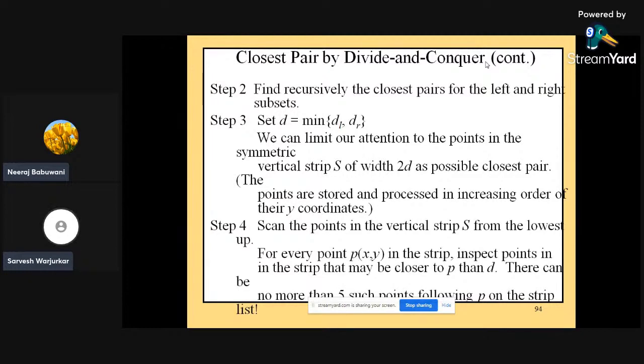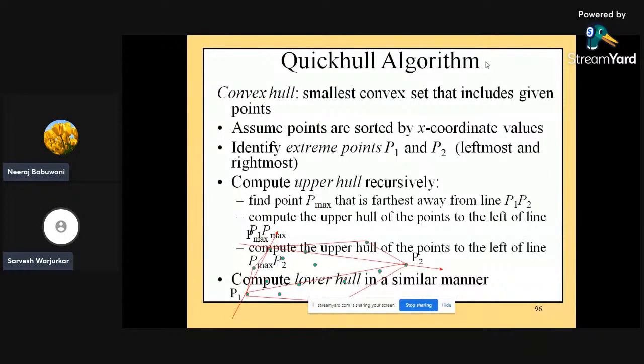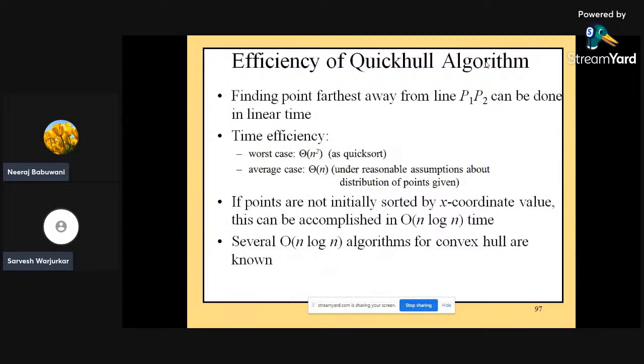Next there are the closest pair algorithm and the quick hull algorithm. Basically, the quick hull algorithm is not that essential in terms of our algorithm and our GATE perspective. It finds the smallest convex set that includes the given points. We can assume the points are sorted by x coordinate values, and we can identify the extreme points p1 and p2, which are leftmost and rightmost. In that case, we can compute the upper hull recursively. So ultimately, if we compute the lower hull and the upper hull separately, this whole algorithm works as the quick hull algorithm.